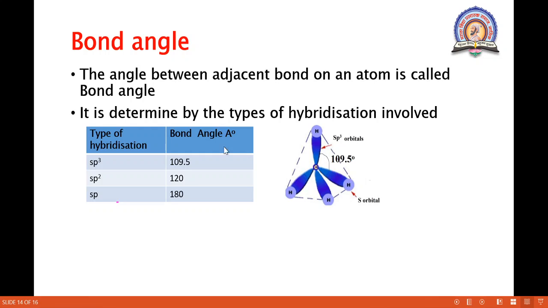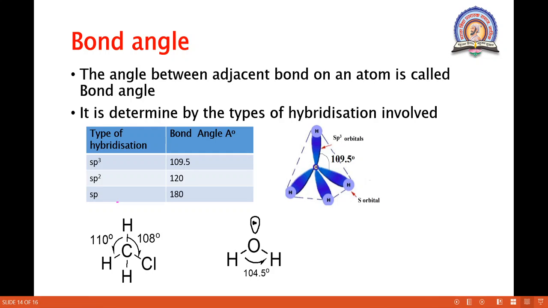Here is the tetrahedral geometry of methane. This is the structure of methane, 109.5. It shows sp3 hybridization. Here CH3Cl shows this bond angle. Then the water molecule is 104.5. The ammonia molecule is 107.1 degrees. So these are the different examples of bond angles.